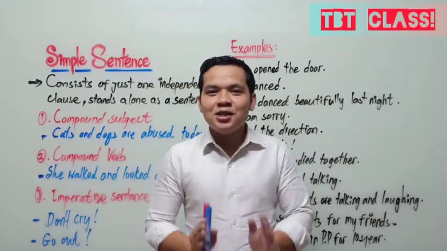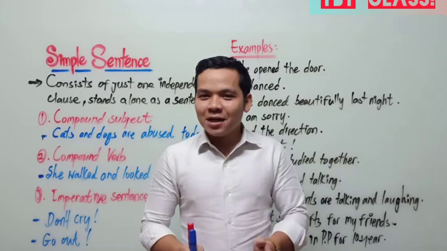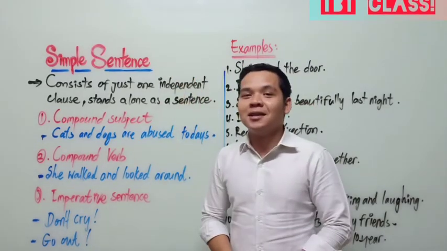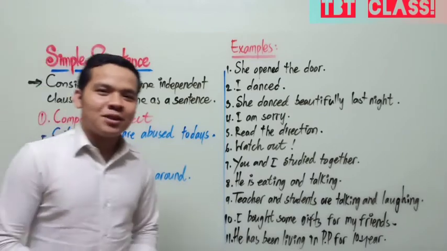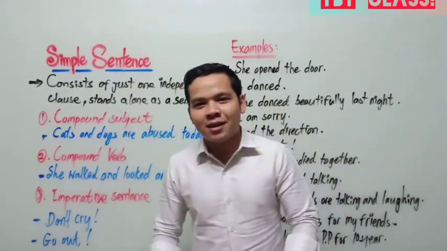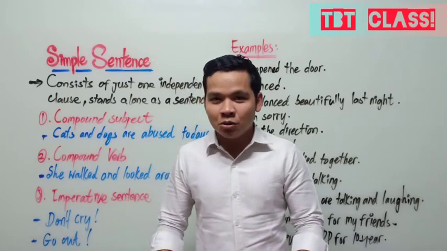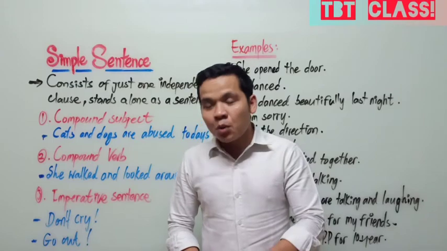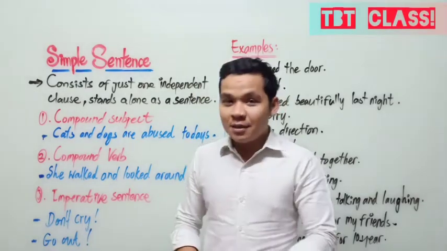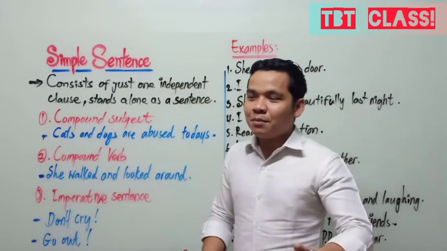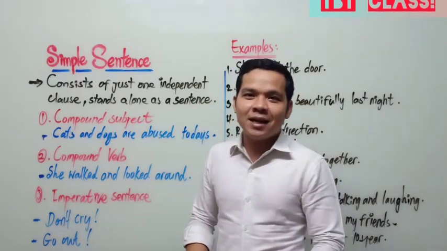It is not new for you, but I want to let you know about simple sentence. What is a simple sentence? You can see the meaning on the whiteboard. Simple sentence, we talk about a type of sentence that can stand alone. It doesn't need another sentence to support its meaning or give more information to it. A simple sentence, as you learned in the previous video, is like a single subject with predicate.